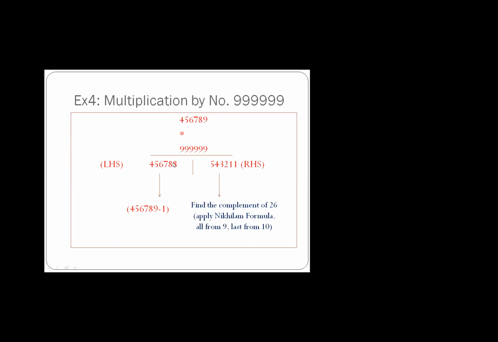Now what will be your right hand side? It's so simple. Apply Nikhilam Sutra. तो apply Nikhilam Sutra means 9 minus 4 is 5. 9 minus 5 is 4. 9 minus 6 is 3. 9 minus 7 is 2. 9 minus 8 is 1. And 10 minus 9 is 1. So अब आपको यदि वैदिक निखिलम सूत्र फॉर्मूला याद है तो just using mental calculation you can write directly the answer, right? You can write the answer directly.